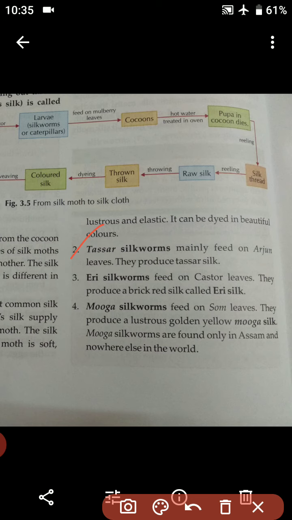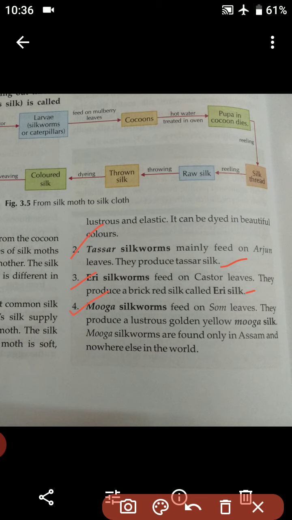So moving on to the second one, that is tussar silkworm. So students, tussar silkworm mainly feed on arjun leaves. Okay, arjun is the name of a tree, and this kind of silkworm mainly feeds on arjun leaves. They produce tussar silk. Okay students, the silk that is obtained from the tussar silkworm is known as the tussar silk. So moving on to the third one, that is airy silkworms. So students, airy silkworm feed on the castor leaf, okay? They produce a brick red silk called the airy silk. So students, the silk that is produced by the airy silkworms is known as airy silk, okay?